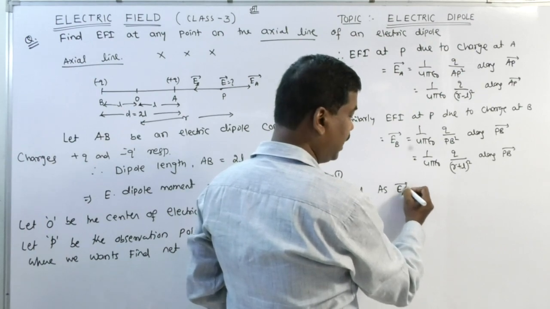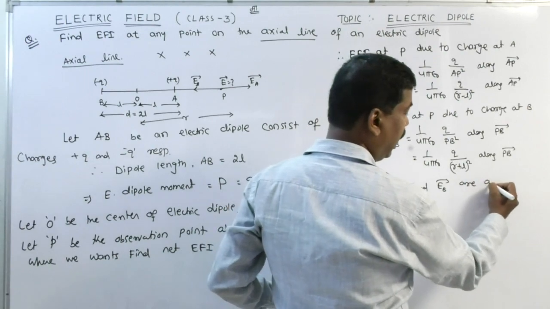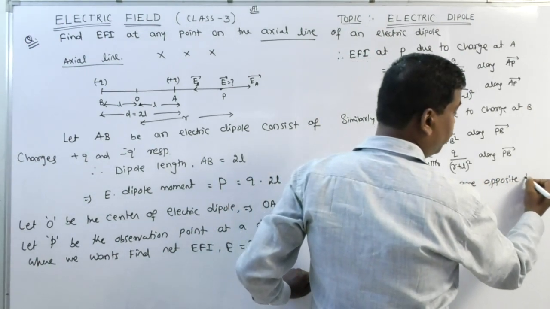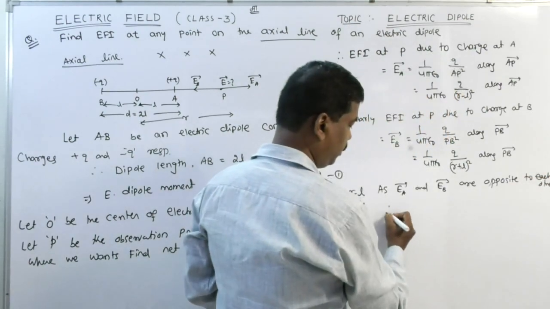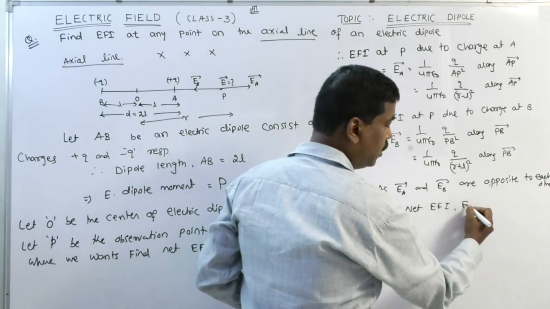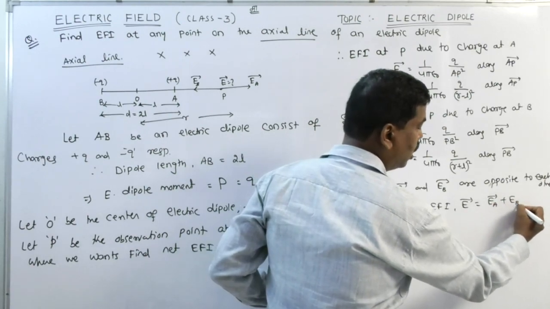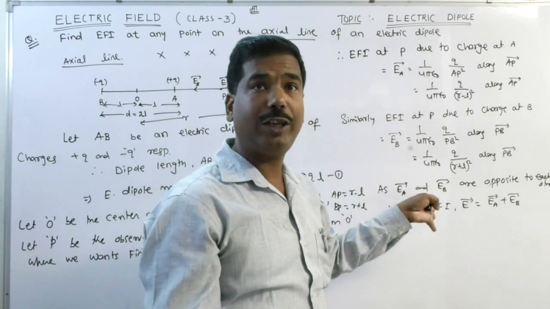As EA vector and EB vector are opposite to each other, therefore net electric field intensity E vector is equal to EA vector plus EB vector according to vector addition law, because each quantity is a vector quantity.